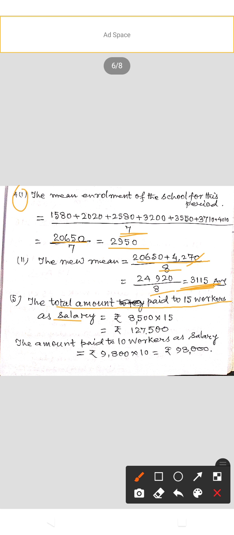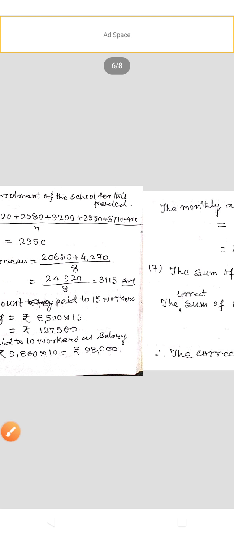Now question number 5. In a factory, the total number of workers is 25. Out of them, the average monthly salary of 15 workers is Rs 8,500, whereas the other 10 workers have an average salary of rupees 9,800. Find the monthly average salary of all 25 workers.